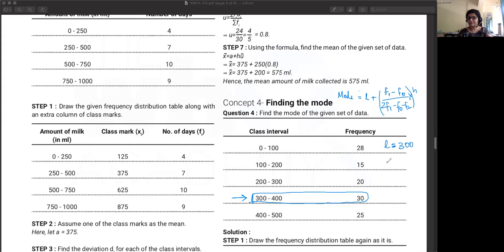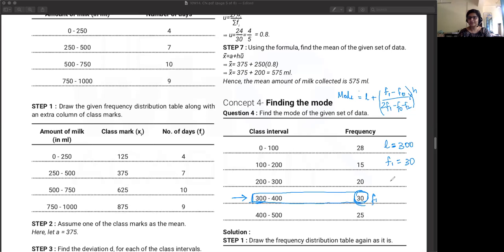Next, how to find the modal class? Whichever has the maximum frequency among all, that will be the modal class. Okay. So once you get the modal class, L is the lower limit of that class. Then F1. F1 is this. This is F1, 30, the frequency of the modal class.